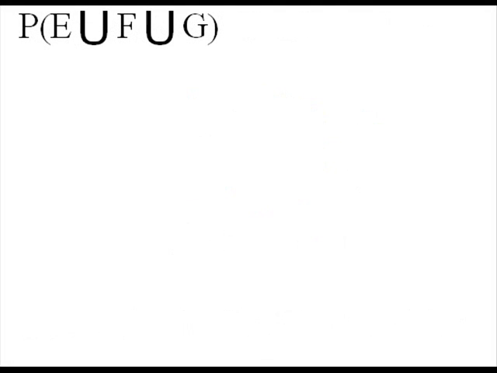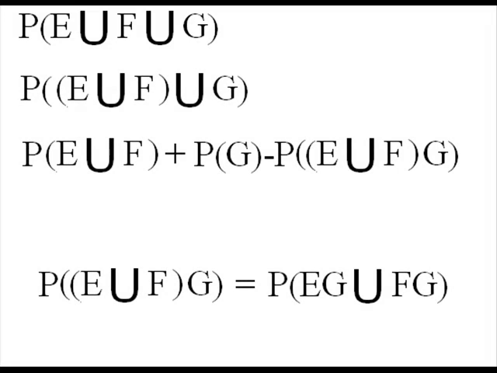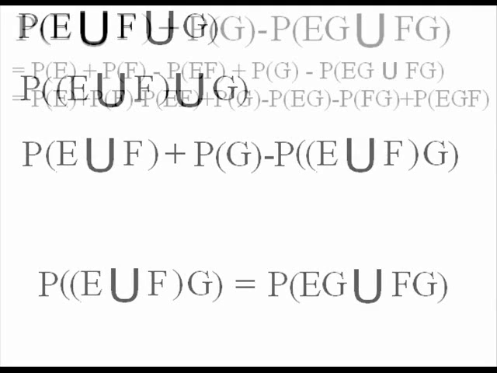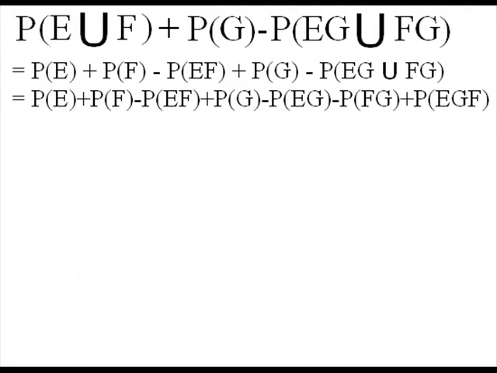Now, let's say you're trying to do P(E union F union G). It's a little bit more complicated, and I'm not going to have Venn diagrams on this one, so stay with me. Now, if E union F is just treated as one event, you can really expand it the way you regularly would. Now, this last term, P((E union F) intersection G), so just throw in the G between the unions, and therefore you're back to that original problem we had. So you can always simplify it down to this original proposition.